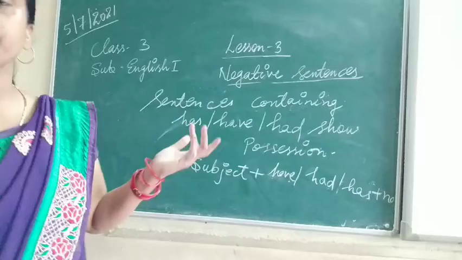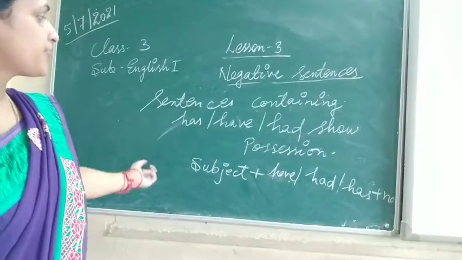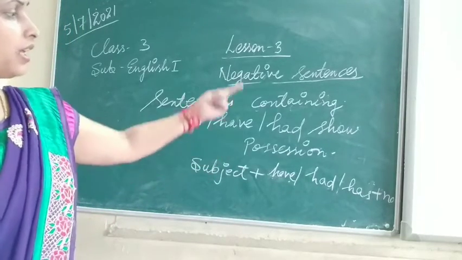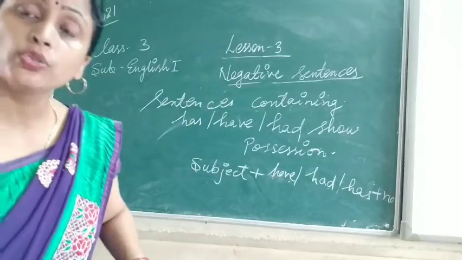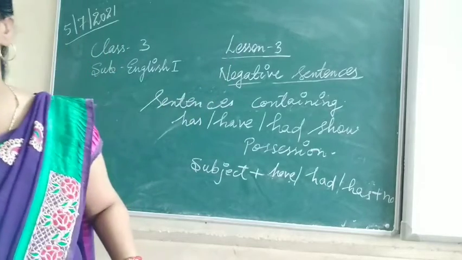So what are we using here? Subject plus have, had, has plus no to make a negative sentence.